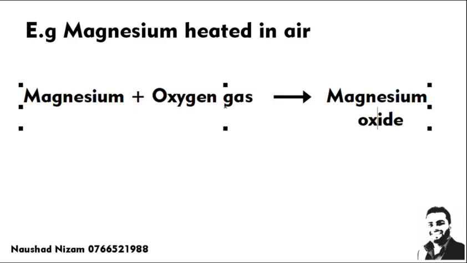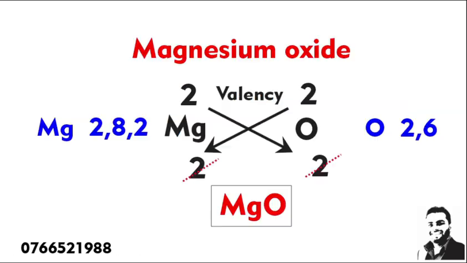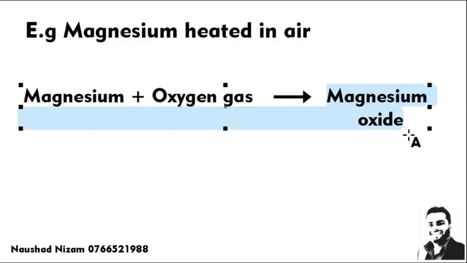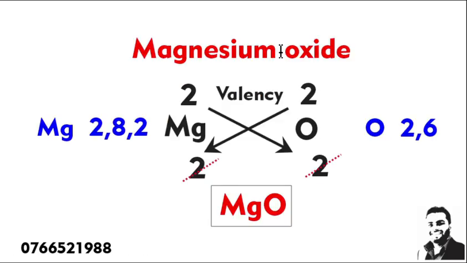Now we are trying to write a balanced chemical reaction. So we know that magnesium oxide is a compound which was formed by the chemical formula method that we have learned. You can't just write magnesium oxide as MgO. You have to look at their valencies. Magnesium's valence is 2, oxygen's valence is 2. Since they are the same, you cut them off. The final formula of magnesium oxide is MgO.